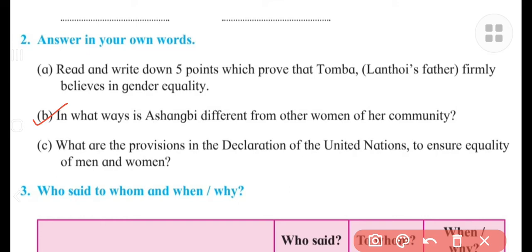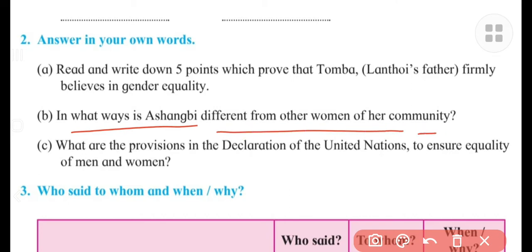in what ways is Ashangbi different from other women in her community. So we have to write down the answer to this one.